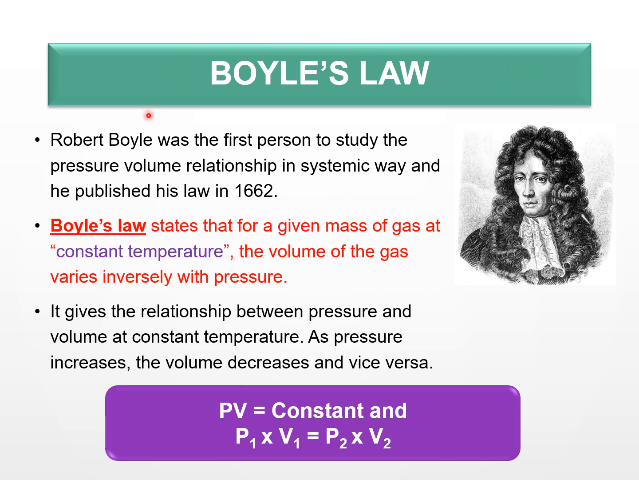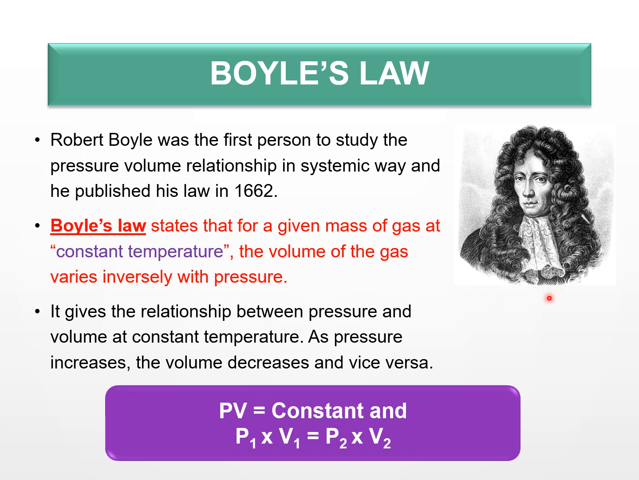First thing, who is Boyle? Robert Boyle was the first person in the 17th century to study the relationship between pressure and volume in a systematic way. People back then knew that there is some relationship between pressure and volume. If you increase the pressure, the volume decreases, but they didn't know what exactly was going on. So Robert Boyle was the first person to publish his law in 1662.